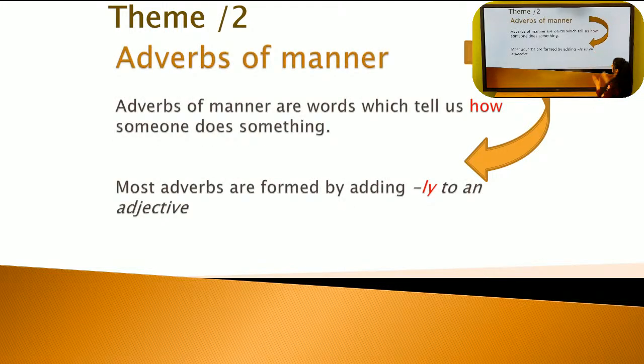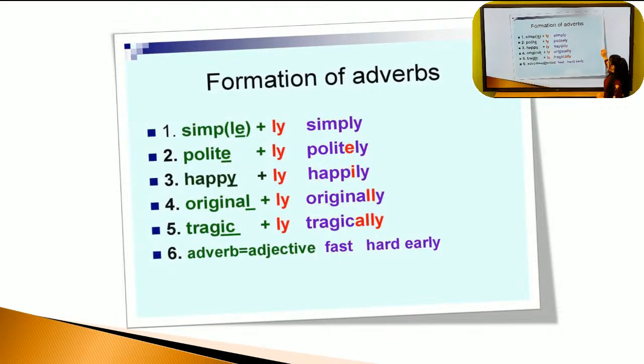Look at this, please. Adverbs of manner. Adverbs of manner are words which tell us how someone does something. Okay? The most important word is how. I ask by how. He drives slowly. How does he drive? He drives slowly. Most adverbs are formed by adding ly to an adjective, like we saw before that.